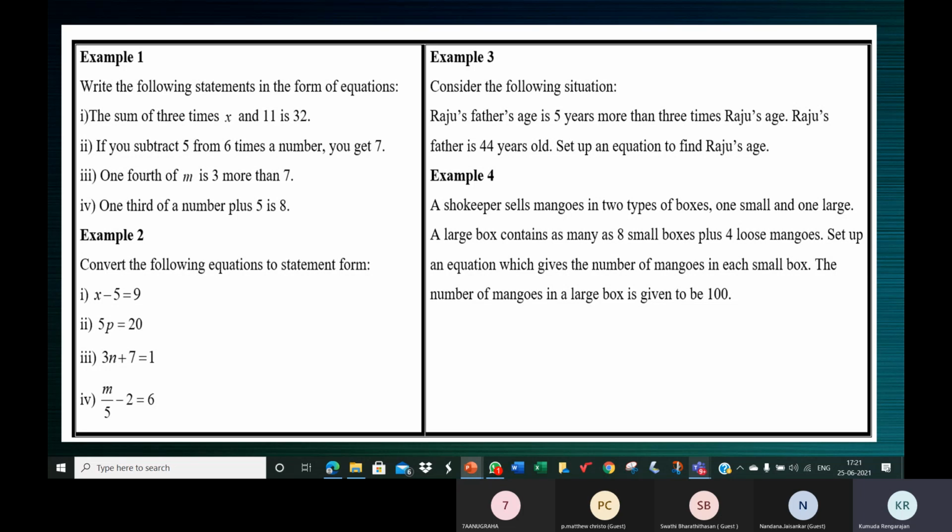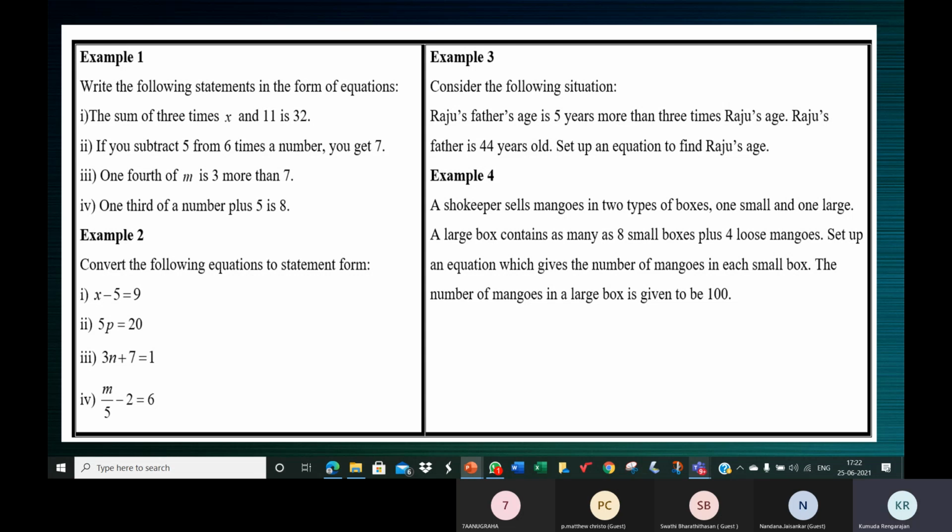So you must say, how do we know how many mangoes are there in one small box? We do not know. So let us assume the number of mangoes in one small box to be x, or any small letter in the English alphabet, A, B, C, D, whatever. So in one small box, there are x mangoes. Like you will say, this small box has 5 mangoes, 10 mangoes, 15 mangoes. If you know, you will say the number. Now we don't know, so we'll say let it be x.